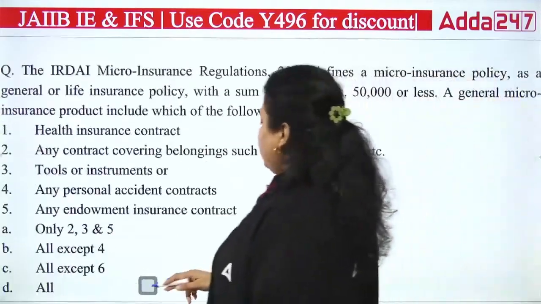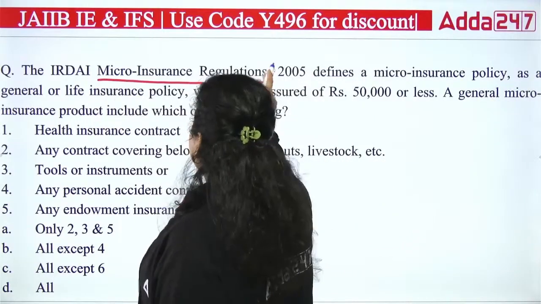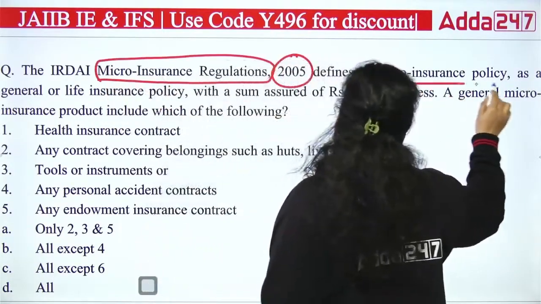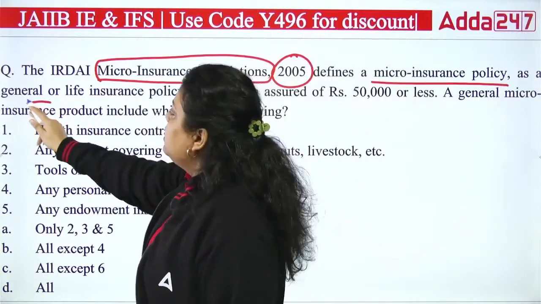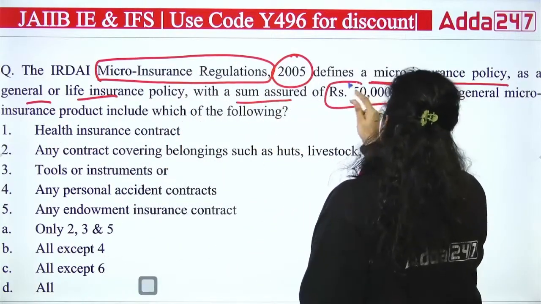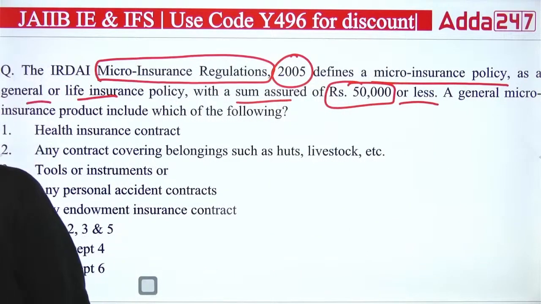Second question we have here is talking about IRDA's microinsurance regulation, which was introduced in 2005. It defines a microinsurance policy as a general or life insurance policy with a sum assured of 50,000 or less. A general microinsurance product includes which of the following?